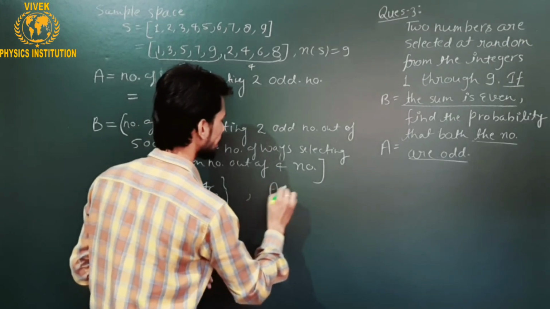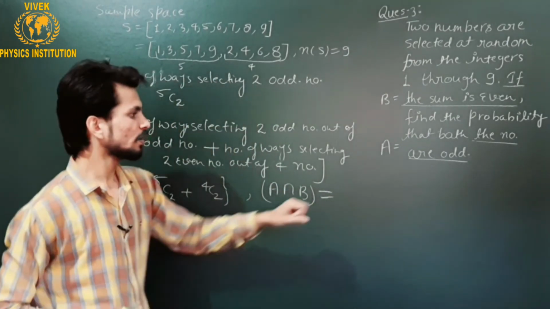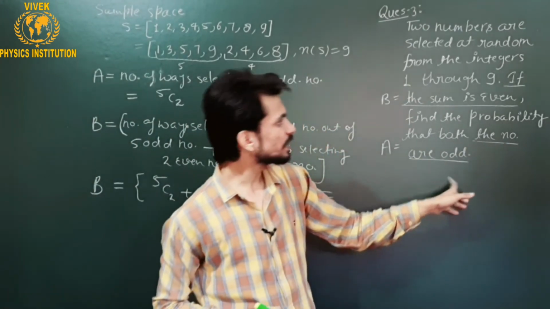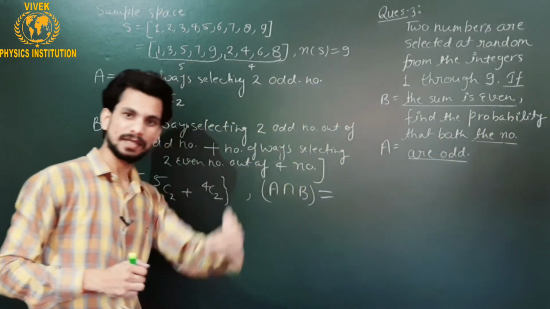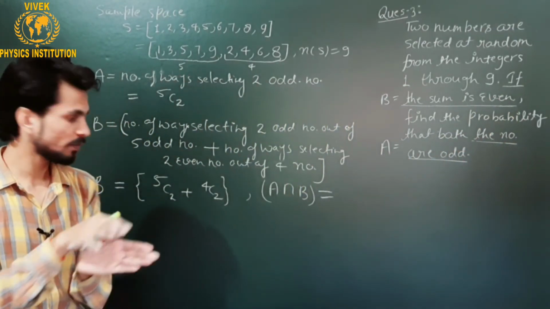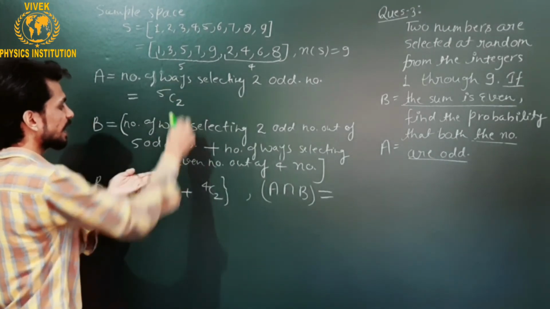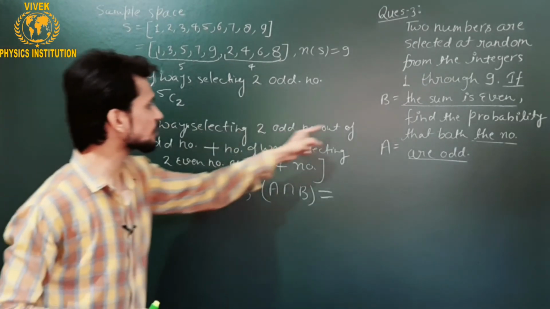Now if I talk about the common or intersection event of these two events, that is A intersection B, then what will I get? The two numbers must be odd and their sum should be even. That will comprise A intersection B, because these two things should be common in both events. So in both events, this sentence is common.